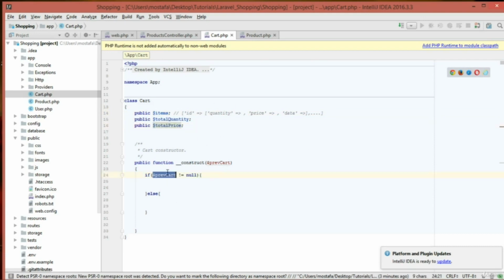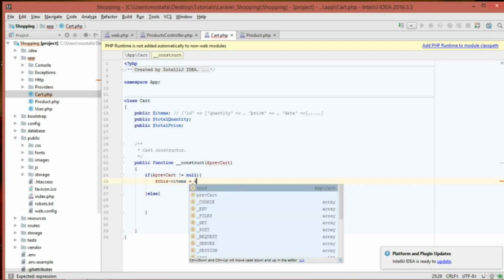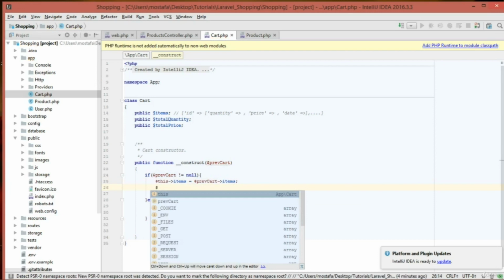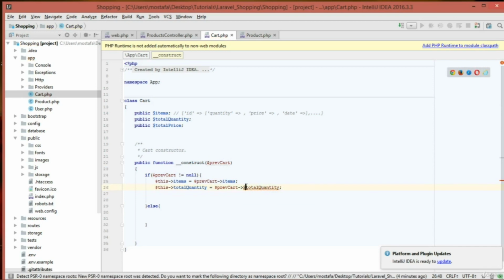So if the previous cart is not null, we are going to initialize the items. The items are going to be equal to the items from the previous cart. The second one is the total quantity. We are going to get the total quantity from the previous cart, and finally the total price, so the total price as well.